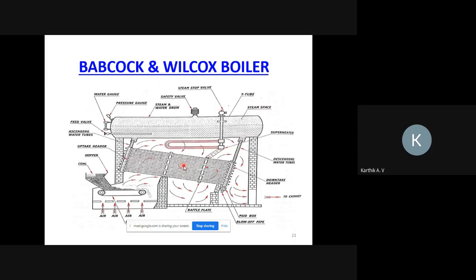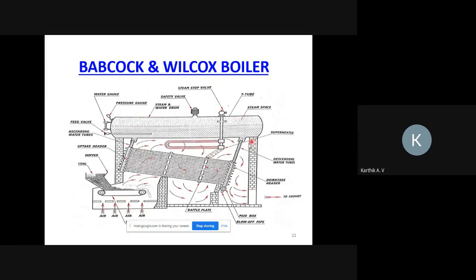According to the location of the furnace: internally fired boiler or externally fired boiler. Where is the furnace here? This is the furnace. This is the boiler drum, and the furnace is placed outside the boiler drum. So is it internally fired or externally fired? Externally fired boiler. Why? Because the furnace is placed outside the boiler drum. So it is called an externally fired boiler.